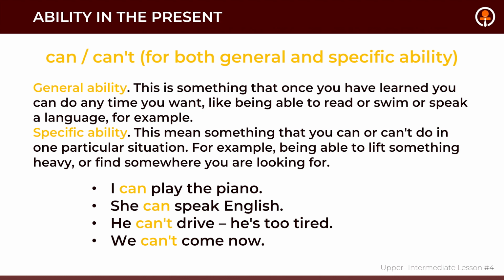What about specific ability? This means something that you can or can't do in one particular situation. For example, being able to lift something heavy or find somewhere you are looking for. It depends on the situation. For example, if you've done your workout properly for the last few years, then you are able to lift something heavy, right? However, if you didn't do your workout properly and you missed a lot of them, you are not able to perform heavy hardcore lifting.